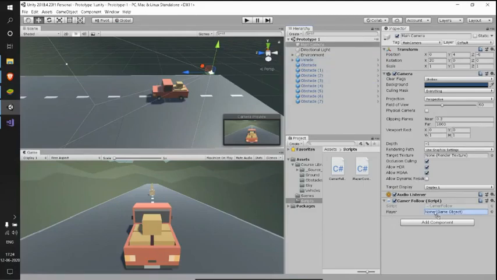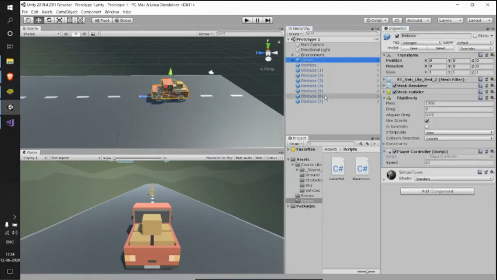See that it turned blue. When I leave my mouse button, it shows the vehicle there. It just means that we have successfully initialized our player variable, which is a game object, to our vehicle. So we have referenced our game object here.